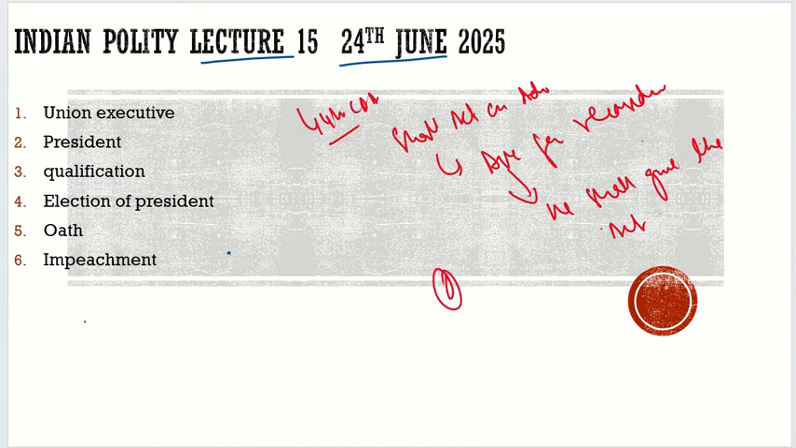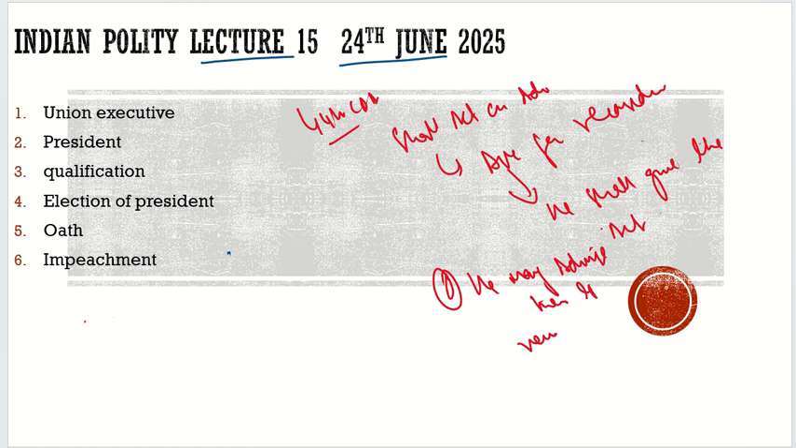By the 44th Constitutional Amendment Act, he may advise them to reconsider, but this advice is not binding on the council of ministers. They may reconsider, they may respect the president and reconsider it. They may not respect the office, they may pass it the way it was earlier, and then the president has to give the assent.